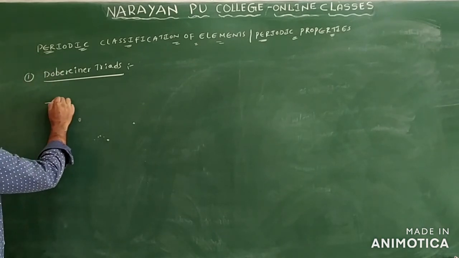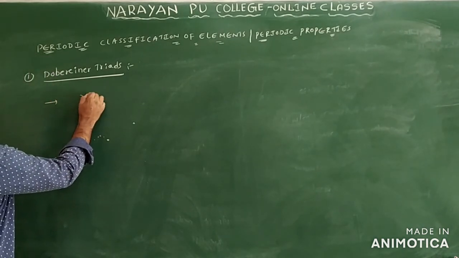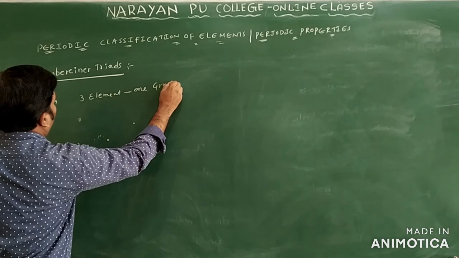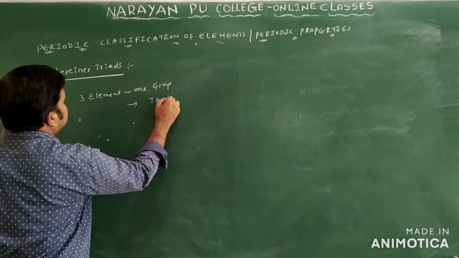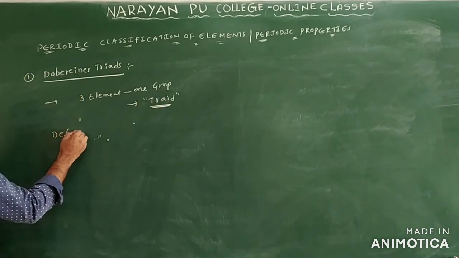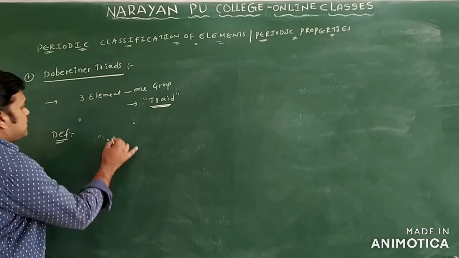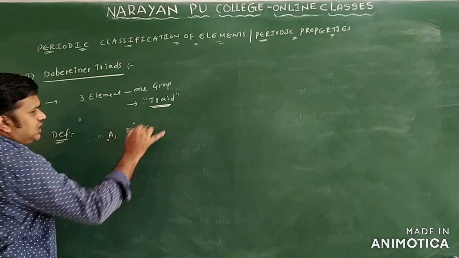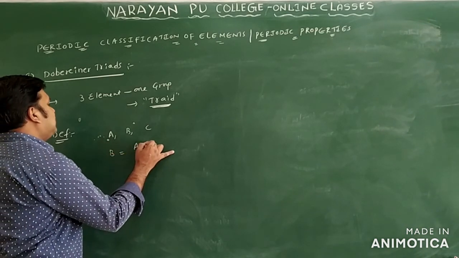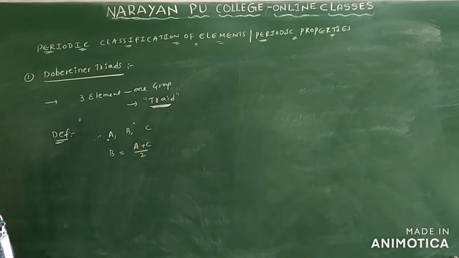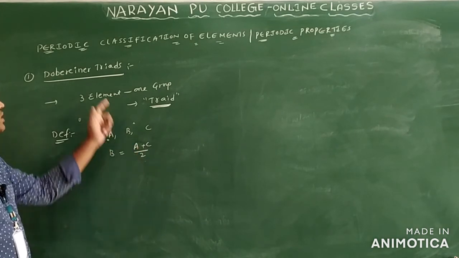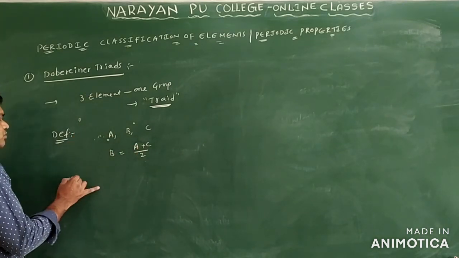Generally, Doebereiner arranged three elements in one group. This is called a triad. What is the definition of the Doebereiner triad? Suppose I take elements A, B and C. I want to find out the atomic weight of B. B is equal to A plus C by 2. That means the atomic weight of the middle element is the arithmetic mean of the other two elements. That is my definition of Doebereiner triads.